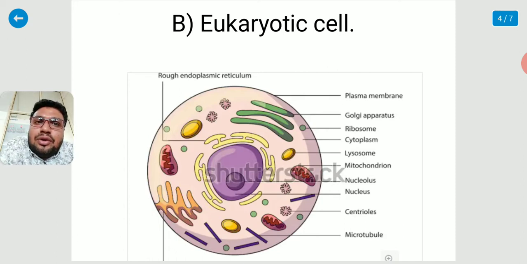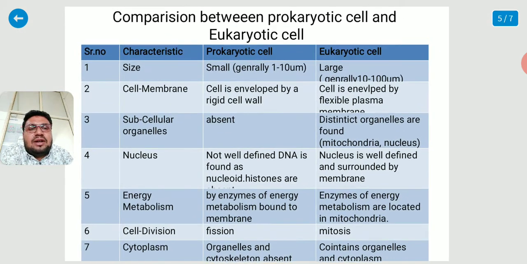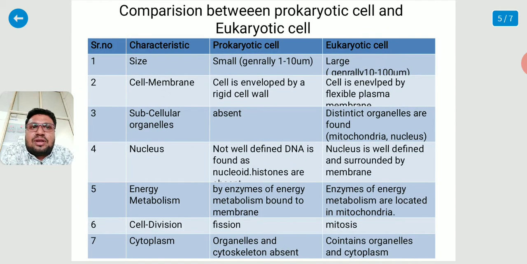Now, we will study the differentiation between the prokaryotic cell and the eukaryotic cell. This is the comparison between them. First, we will see the characteristics and differentiate each characteristic between the prokaryotic cell and the eukaryotic cell.